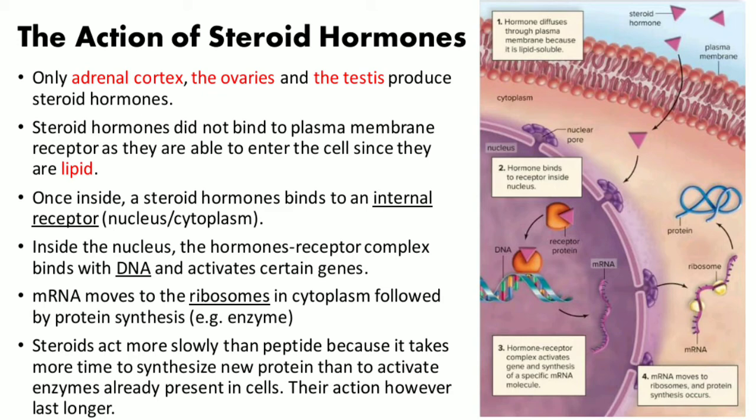Messenger RNA, which we usually call mRNA, will move to the ribosomes in the cytoplasm, and protein synthesis, for example enzymes, will follow. So, I will show you the figure.